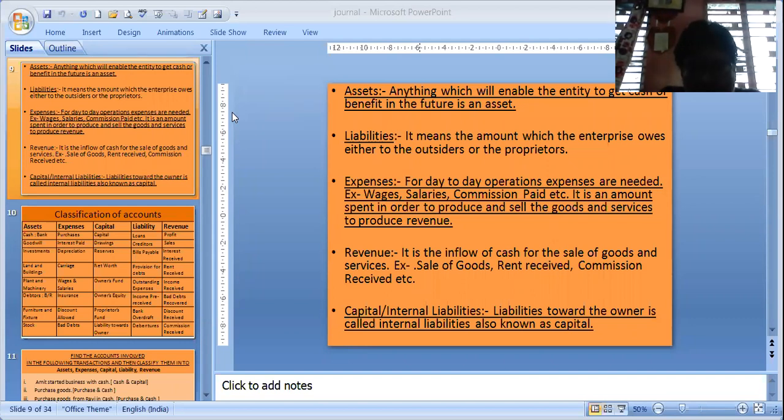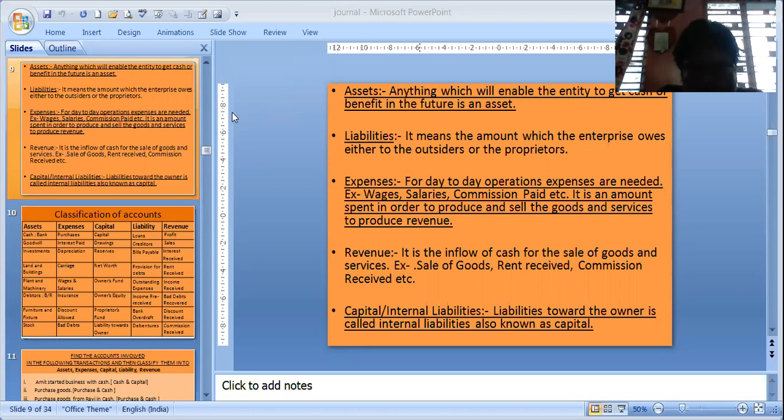Now, what are assets? Anything which will enable the entity, that is the business, to get cash or benefit in the future is an asset. For example, in a sari business, saris are assets. They are stock, they are assets, because they are to be sold and cash will be generated. Just like that, an AC machine in a sari shop is an asset because it is giving benefit. People are feeling cool and more customers can come. The employer is also very happy with the better environment. That means it is giving benefit. So assets are always giving either benefit or they can be easily turned into cash.